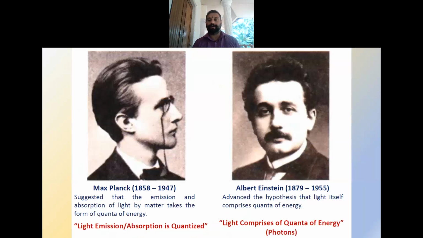So Max Planck and Albert Einstein were the scientists who started some experiments or theories based on the quantum nature of the light. Max Planck suggested that the light emission or absorption is quantized, and Albert Einstein suggested that the light itself comprises quanta of energy.